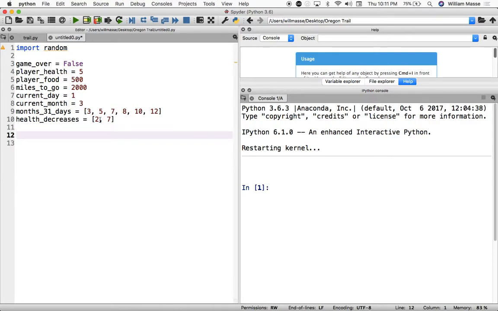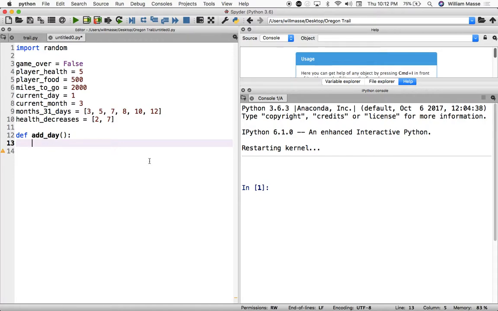And so we're just going to start off by writing the function that's going to make 1 day go by at a time. So we're going to call this function add day. And this function is going to be pretty much the basis of our game. So anytime we make a move, whether it's travel, whether it's rest, or whether it's hunt, those are going to take days to do. A random number of days, maybe between like say 3 and 7, right? So every time we get the random number of days, let's say it took us 5 days to hunt, we're going to need to run this function add day 5 times to add 5 days to the calendar.